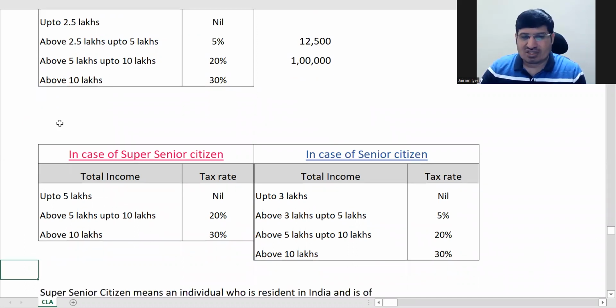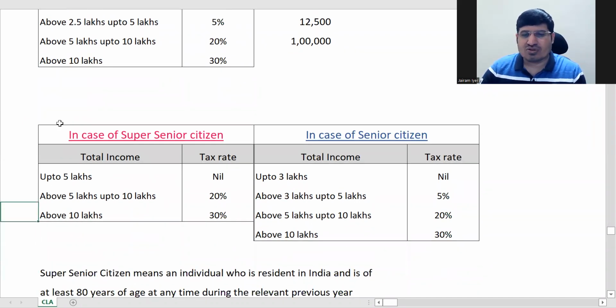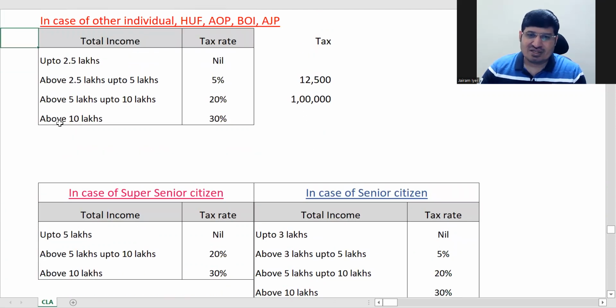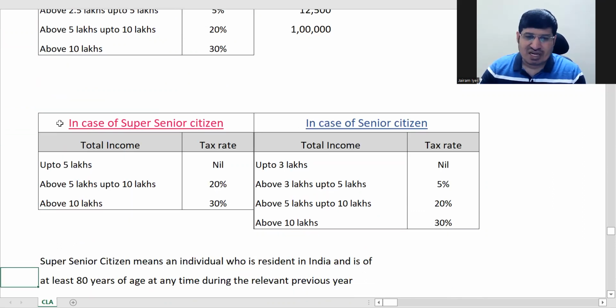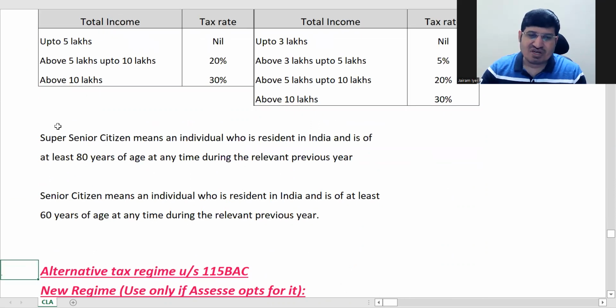Now this is what is called your old rate, also old scheme. If nothing has been mentioned, then you'll have to use these rates only in your exam. And this is the definition of senior citizen and super senior citizen. It is 60 years or 80 years at any time during the previous year.